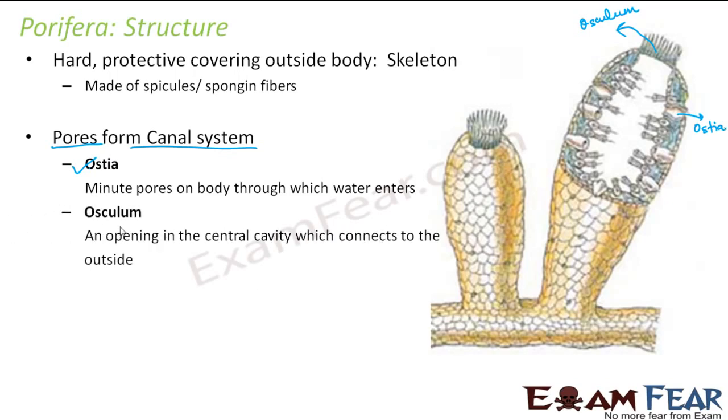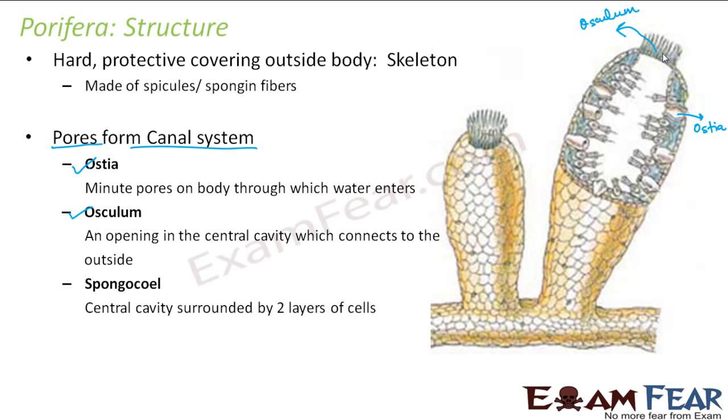Next is osculum. What is osculum? It is an opening in the central cavity which connects to the outside. This portion is the central cavity of the porifera, and it will have a big opening that opens to the outside. So there are small pores throughout the body through which water will enter the cavity, and that cavity has an opening to the outside. That opening is called osculum.